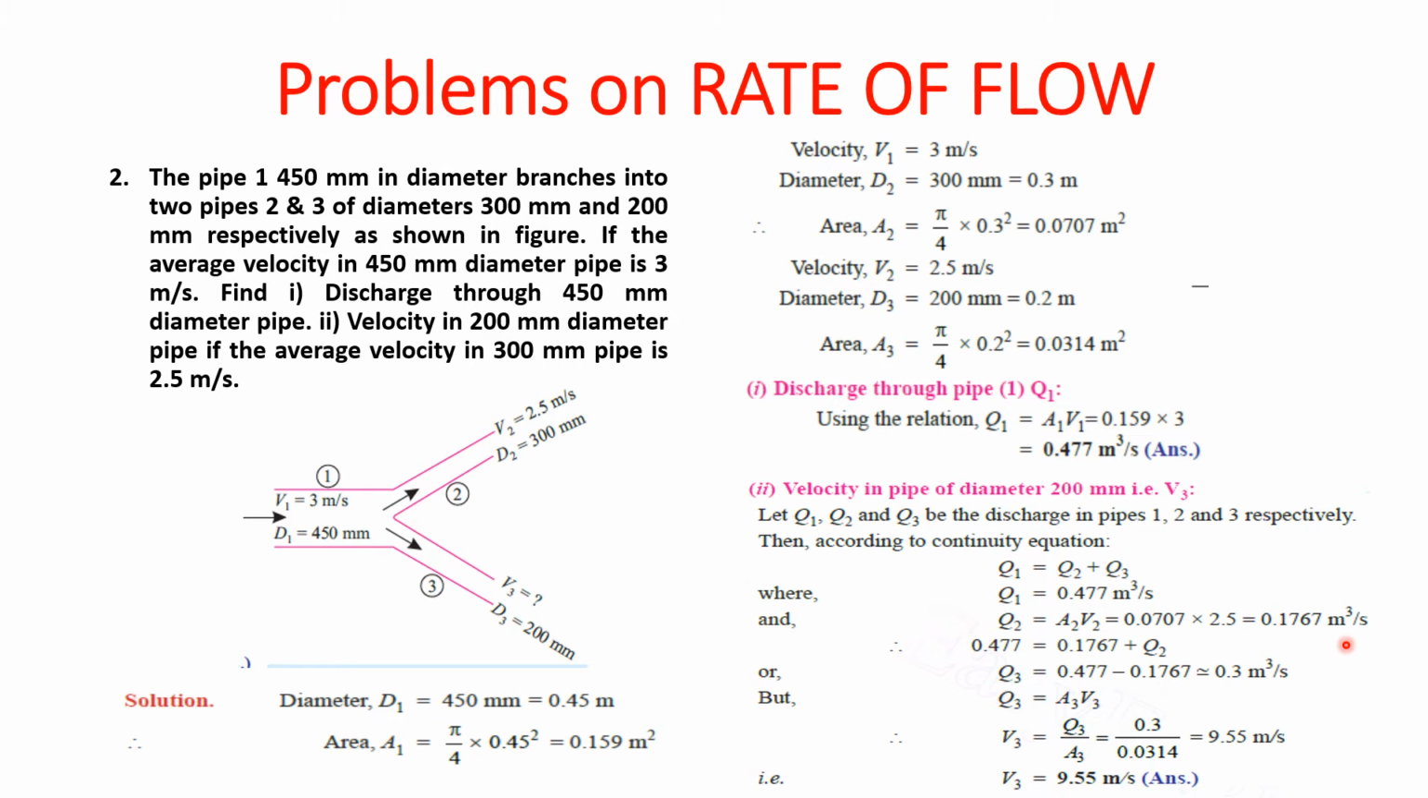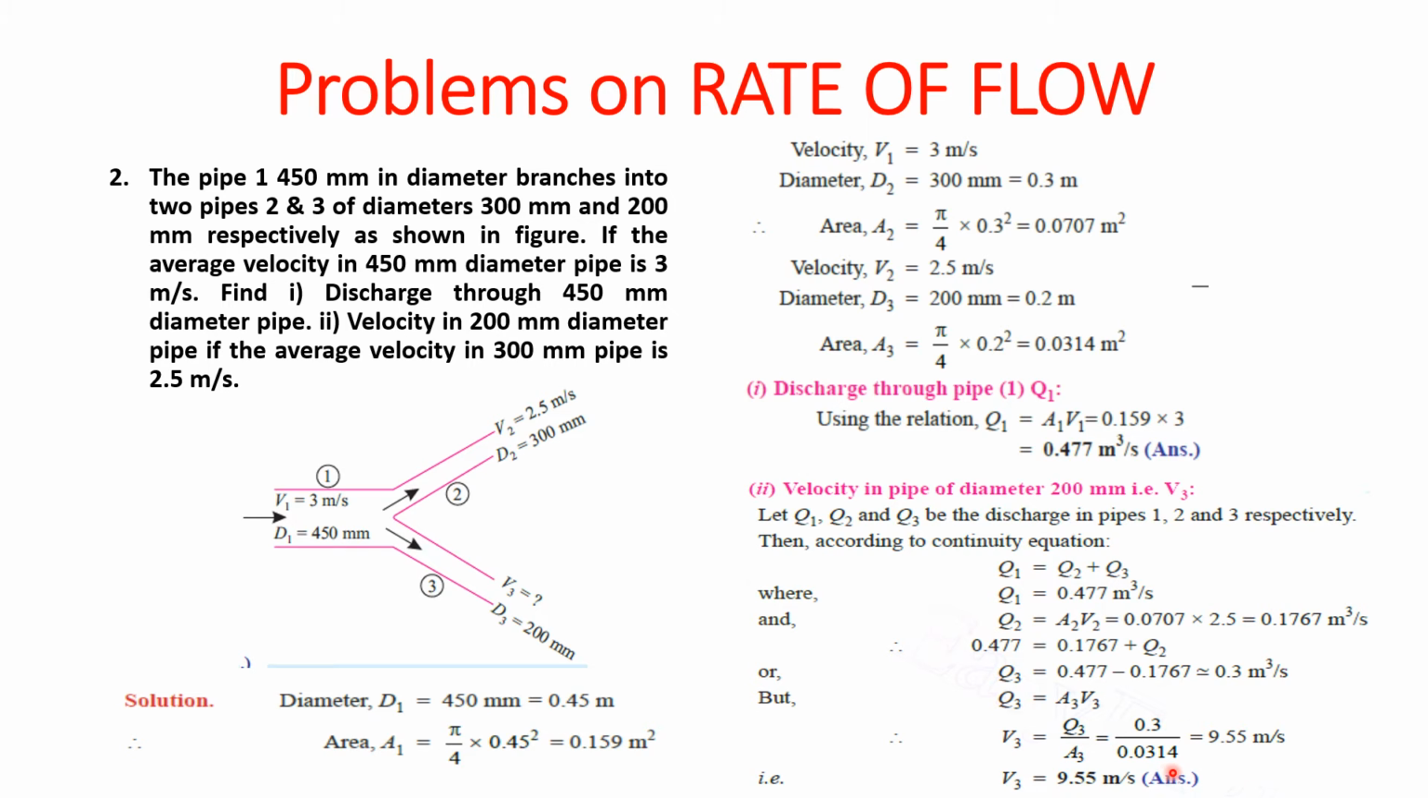Now what we require is Q1 equal to Q2 plus Q3. So the Q1 value is 0.477, written here, is equal to the Q2 value, 0.1767, just now calculated, plus Q3. So Q3 is unknown. Finding Q3: 0.477 minus 0.1767, we get Q3 equal to 0.3 meter cube per second. As we have got the value of Q3, which is equal to A3 V3, V3 will be Q3 divided by A3. So Q3 is 0.3 divided by 0.0314.